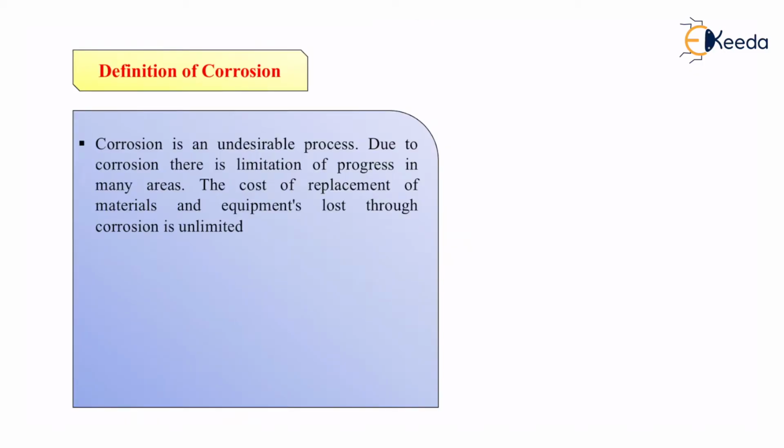Corrosion is an undesirable process. Now why do we say that it is an undesirable process? What do you exactly mean by corrosion? Now there are so many metals: gold, silver, aluminium, iron. There are different kinds of metals. And when these metals are exposed to the atmosphere, they are exposed to different elements. When I say that one particular metal is exposed to the atmosphere, I am trying to say that that particular metal is exposed to air, and air is made up of so many elements and so many compounds.